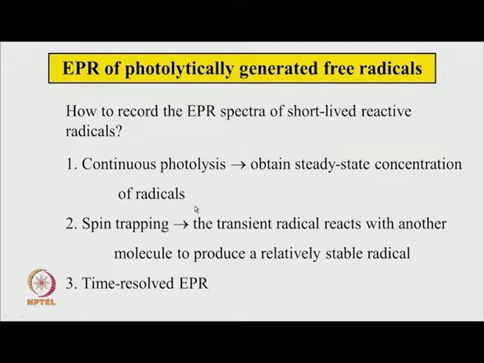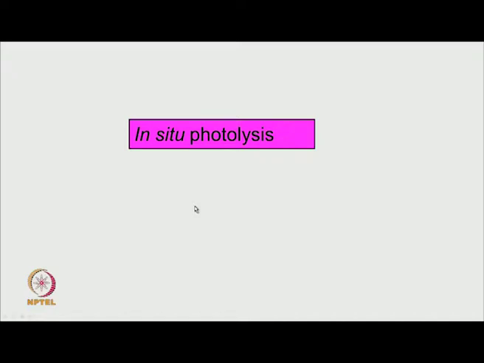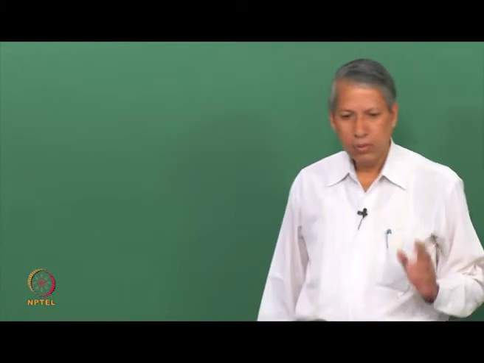So, this is continuous photolysis. Here, to capture the radicals as they are formed, we have to keep continuing the photolysis and try to record the spectrum. So, how is that done?